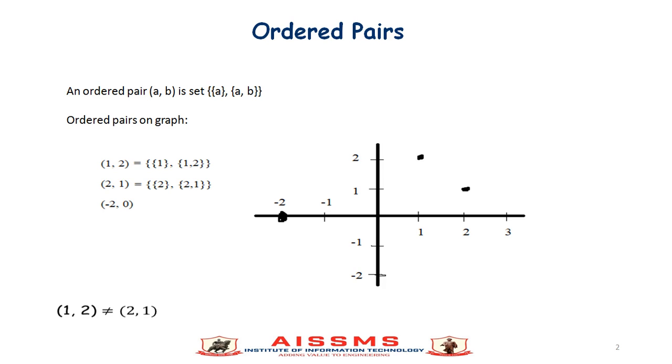An ordered pair (a, b) is the set {a, {a, b}}. So for example, the ordered pair (1, 2) is equal to the set {1, {1, 2}}. Ordered pair (2, 1) is equal to the set {2, {2, 1}}. If we plot this on a graph, then we can see (1, 2) and (2, 1) are different dots. So ordered pair (1, 2) is not equal to ordered pair (2, 1).